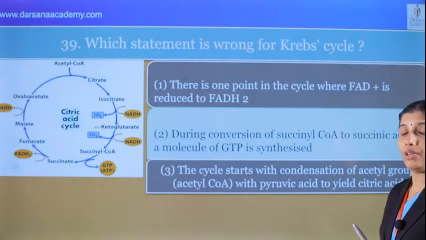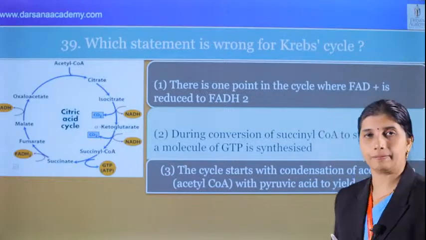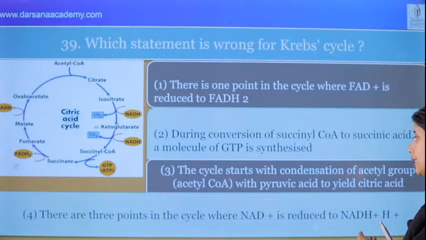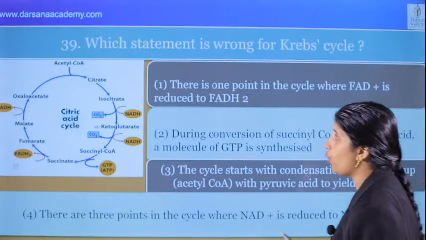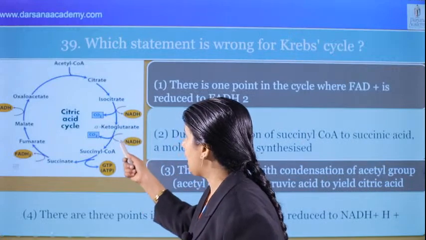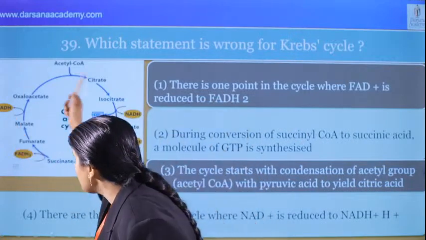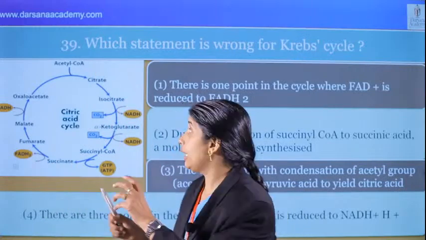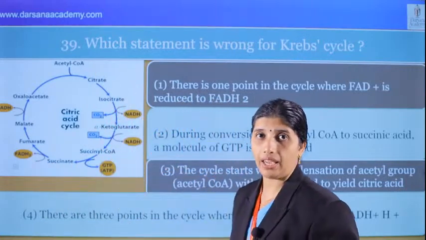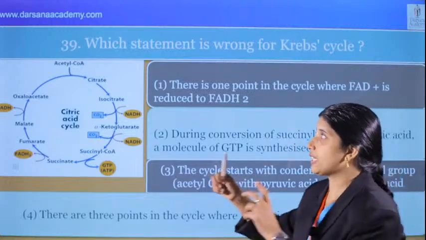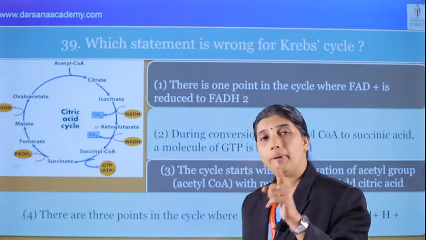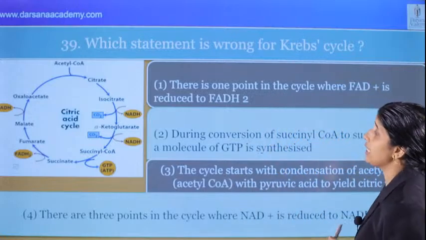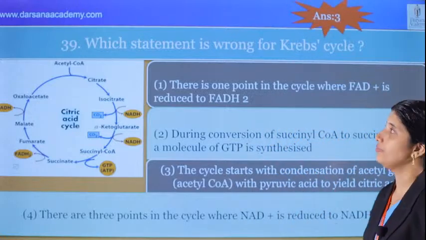While you read the option hurriedly, you will feel it is right, and that may lead to a mistake. Okay, and what about the fourth? There are 3 points in the cycle where NAD is reduced to NADH, of course. Here one point, here another point, and here another point. One cycle, three. And 2 cycles are required for the breakdown of 2 acetyl coenzyme A. Therefore 6 NADH per glucose by Krebs cycle. This is correct. Which is the wrong one? We can see that 3 is the wrong one.